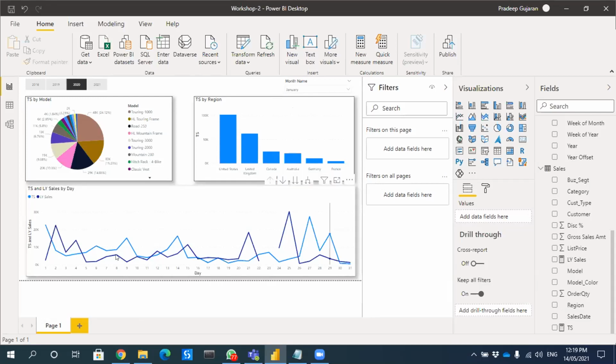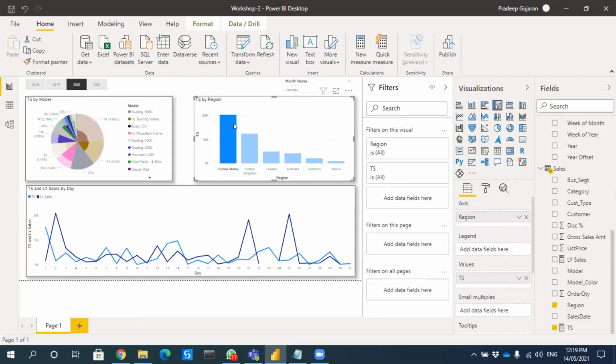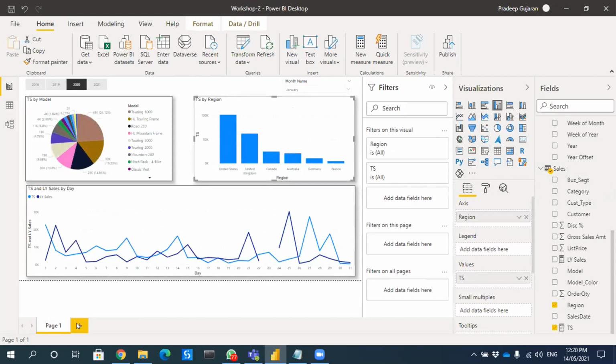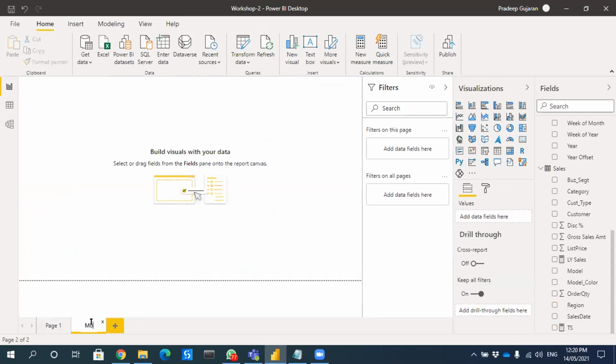Okay, so you are in this page, right? Yeah. Now the objective is, when I click on United States, I should be able to drill this particular visualization based on the model, the category, the business segment, different visualizations, different breakups. So how to do that? First I have to create those pages, which are the drills I want to see. First one, let me create as model wise. This I've done. You can go ahead.